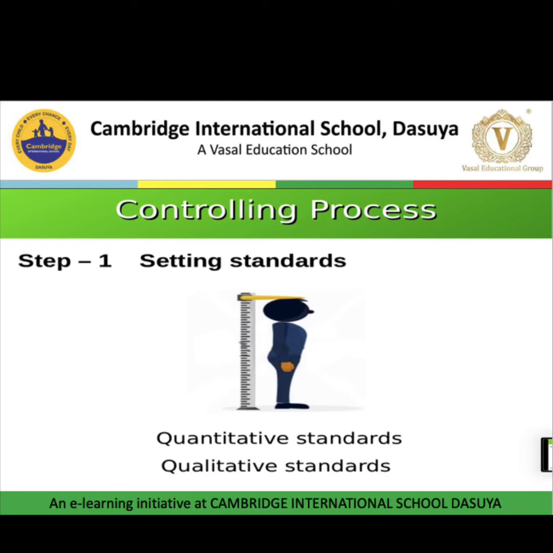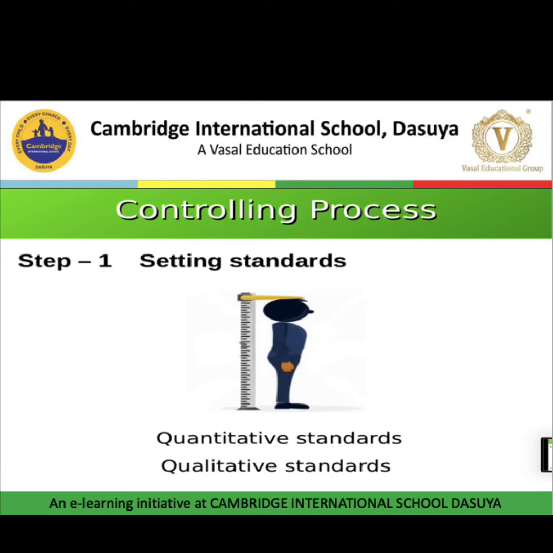And what are the parameters? Parameters like what will be the process we need to follow throughout the production, which method of production we will follow, what quality of raw material will be used, what will be the standard time to manufacture each unit. So all these things are called parameters, or we can say standards. And every employee must know about these parameters, so it will be easy for them to understand and to perform their task as per the expectations of the organization.